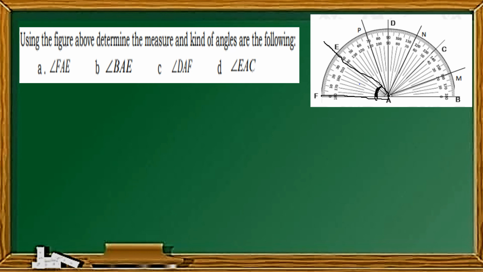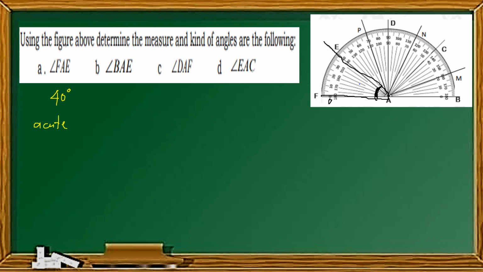So, para makuha natin siya, titingin lang tayo dito sa ating given. In this case, from F, titignan natin yung 0. Ito yung 0. So, bilangin lang natin siya. That is 10, 20, 30, and 40. So, ibig sabihin, ang FAE ay 40 degrees. And the kind of angle, since this is less than 90, this is an acute angle.